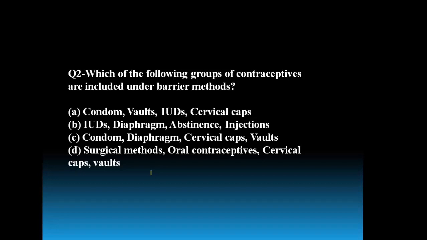Condom, diaphragm, cervical caps and Wault; surgical methods, oral contraceptives and cervical cap, Wault. So these are the given options for the question. Here the question is about the contraceptives which include the barriers.